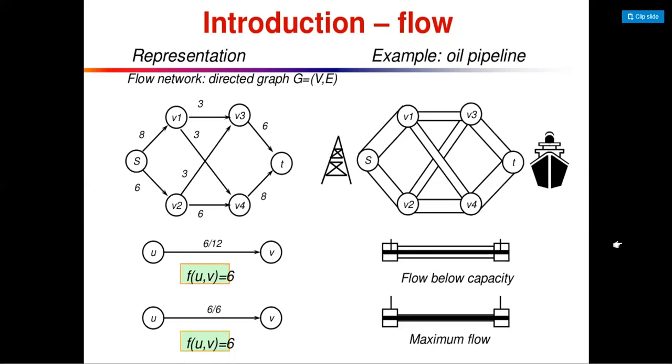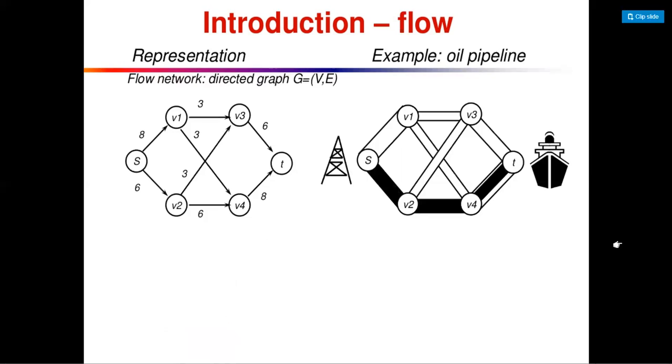If there is a flow of 6 in a pipe of capacity 12, the pipe is not completely filled, so it does not fully use the capacity. If f(u,v) equals 6 and the capacity is also 6, then the flow covers the whole pipe and creates maximum flow. That is known as flow.